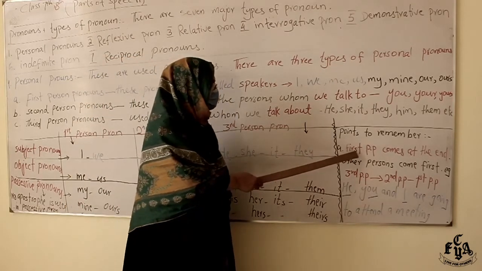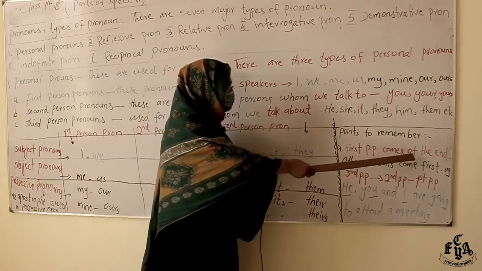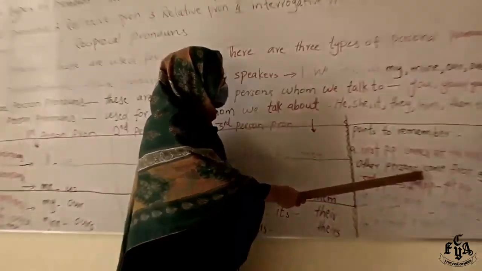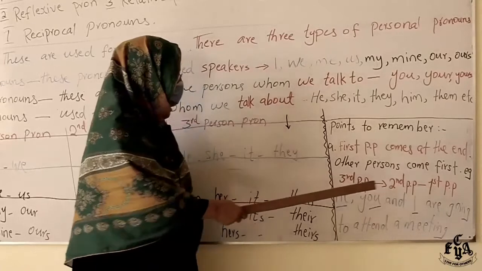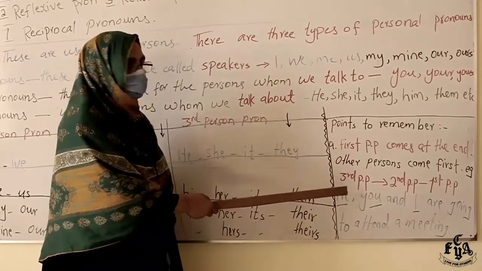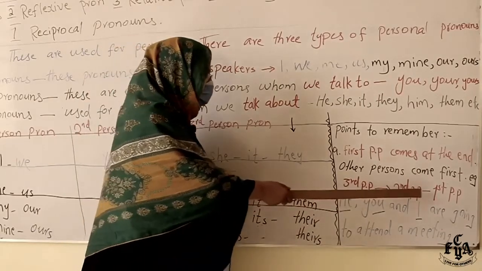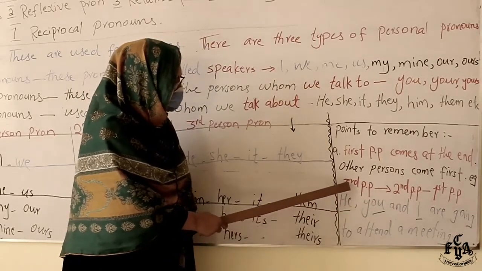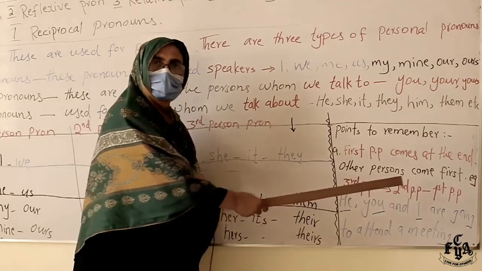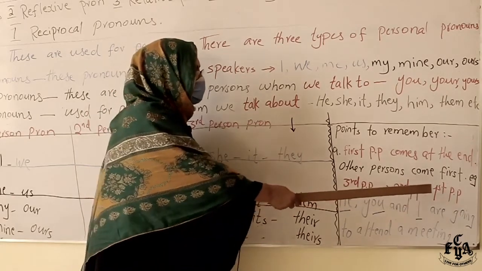Others come first. First person pronoun comes at the end, other persons come first. The order will be like this: first third person, then second person, then first person.